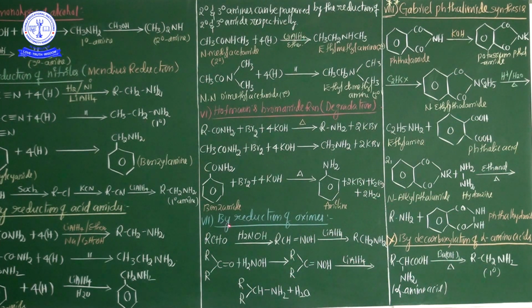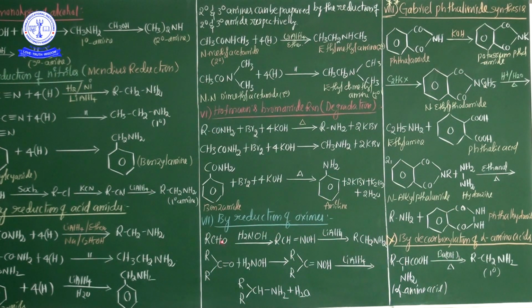Now see this aldehyde, treated with oxime, forms an aldoxime. This aldoxime is again treated with a reducing agent such as lithium aluminum hydride. Finally 1 degree amines are liberated. So from the aldehyde group, treated with oxime, aldoxime is the intermediate product. This aldoxime is again treated with lithium aluminum hydride, and finally 1 degree amines are liberated.